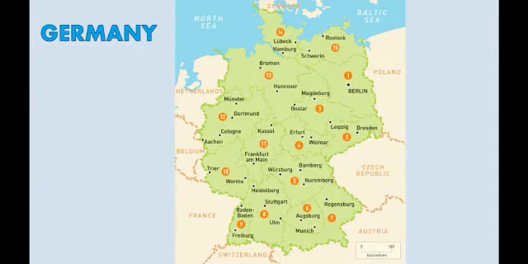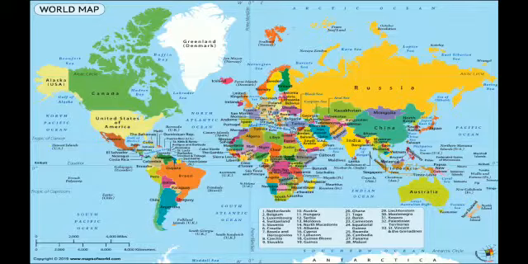This is the map of Germany, and Germany was not like this because it was divided into many small states before it got unified. Now this is the map of the world. If you see in the map of the world, you will find that Germany is a very small country as compared to other big nations of the world, area wise. And this small country was divided into so many small states.